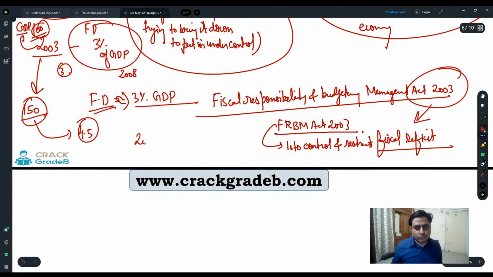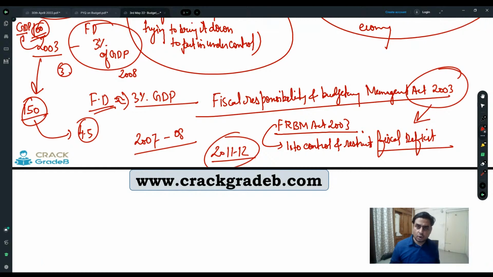So the target which was set for 2007-8 was shifted to 2011-12. But in 11-12 you found that still it is not possible to achieve. Then you further shifted it to 2014-15. Finally in 2014-15 government found that it is practically not possible. So you must review the situation, what is possible.